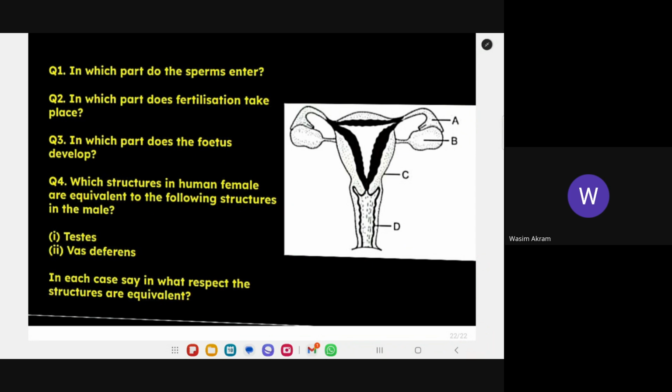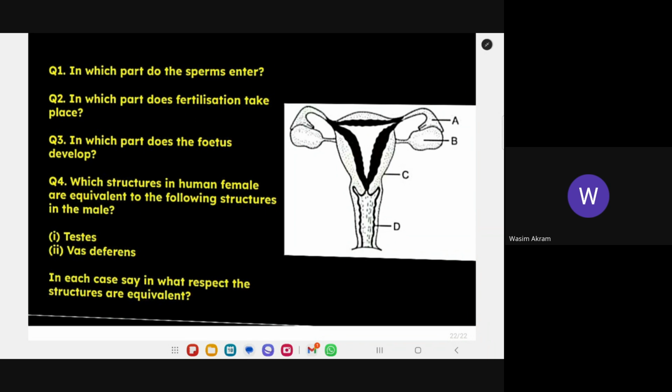Read the question and tell me the answer. In which part does fertilization take place? Fallopian tube. Third one: in which part does the fetus develop? Uterus.